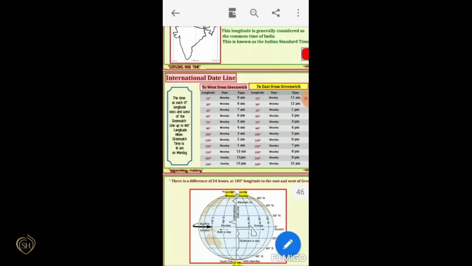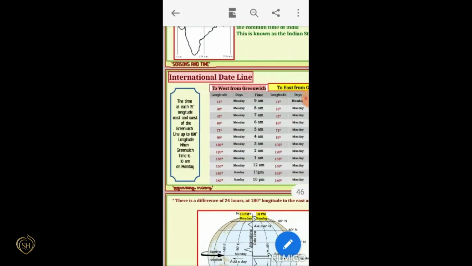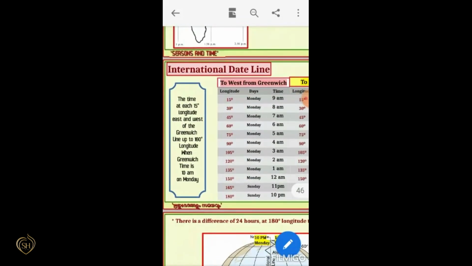And here is the International Date Line. The line opposite to the Greenwich Meridian is generally considered as the International Date Line.